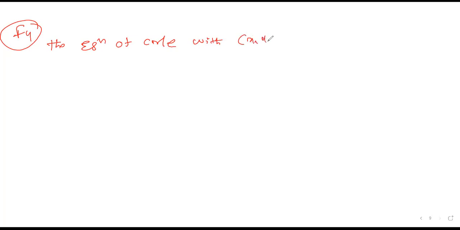The 12th question depends upon a formula. Write formula number 4. I'm writing the equation of a circle with x1 comma y1 and x2 comma y2 as the end points of a diameter.